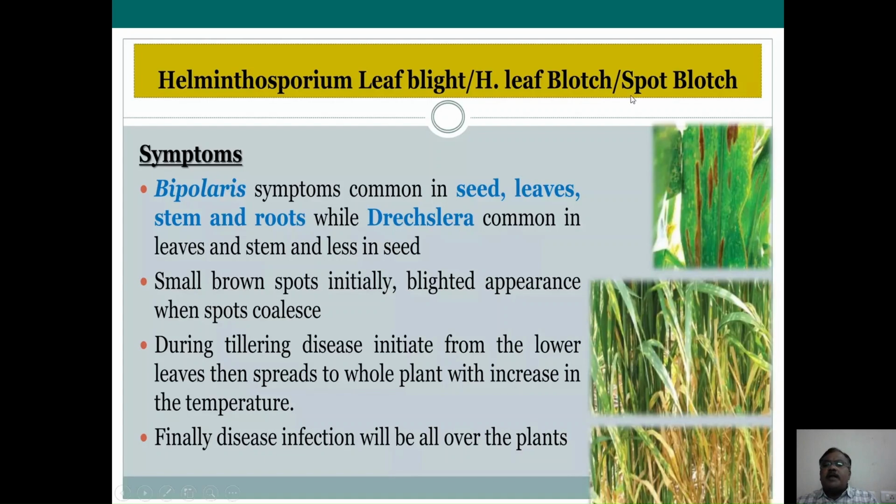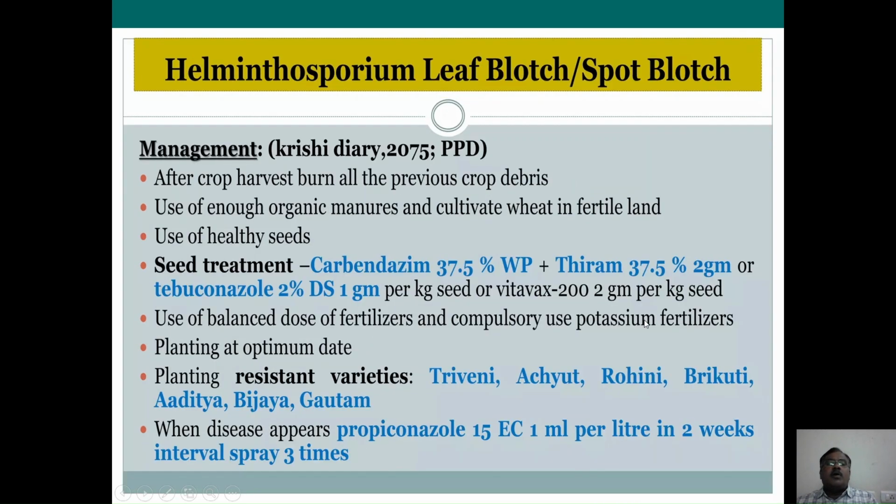Several such spots coalesce together and cause complete blighting of leaves. During the tillering stage, it initiates from the lowermost leaves and then spreads to the entire plant, leading to complete blighting of all the leaves. Finally, the infection covers the whole plant.